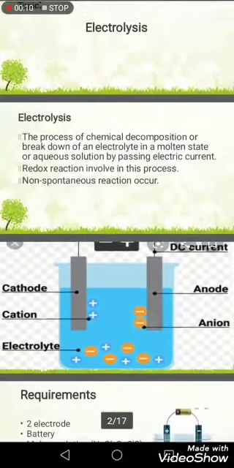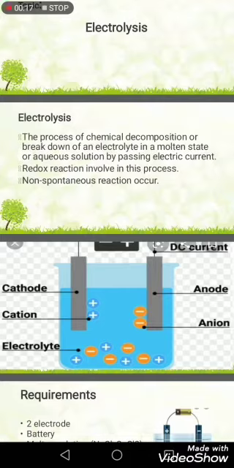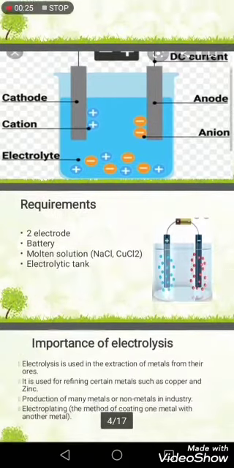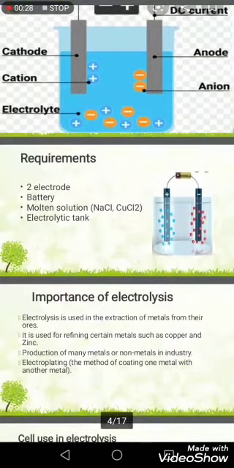Electrolysis: the process of chemical decomposition or breakdown of an electrolyte in a molten state or aqueous solution by passing electric current. Redox reaction is involved in this process. Non-spontaneous reaction occurs. Requirements: two electrodes, battery, molten solution, electrolytic tank.